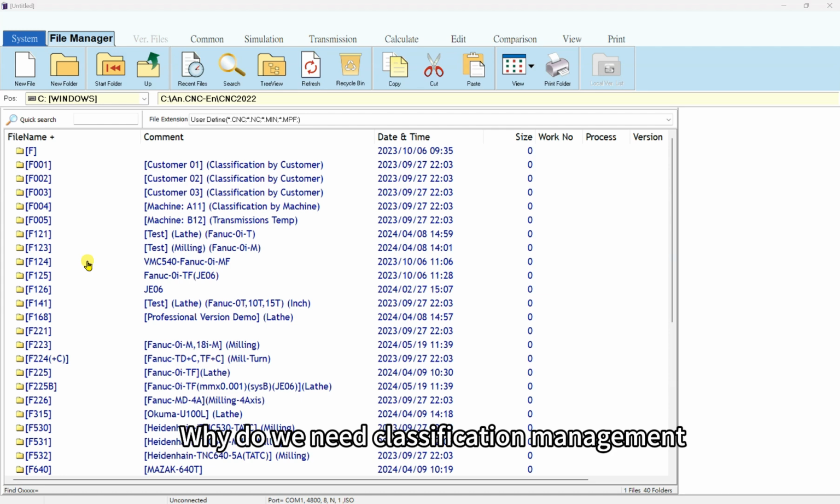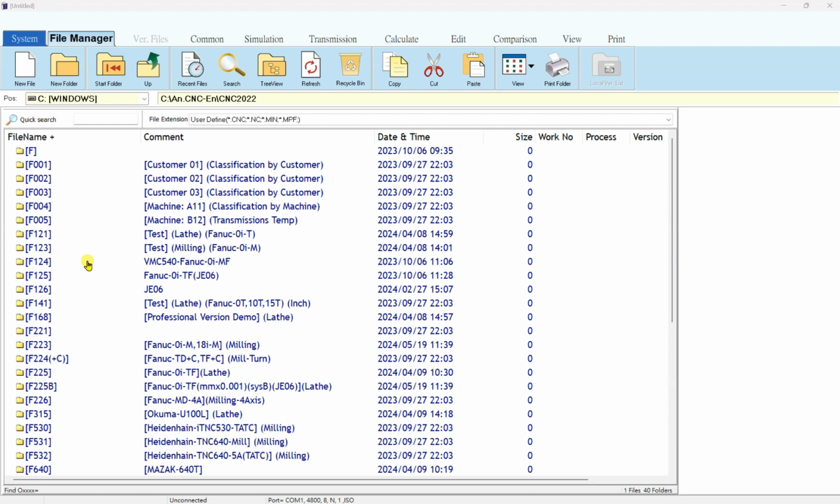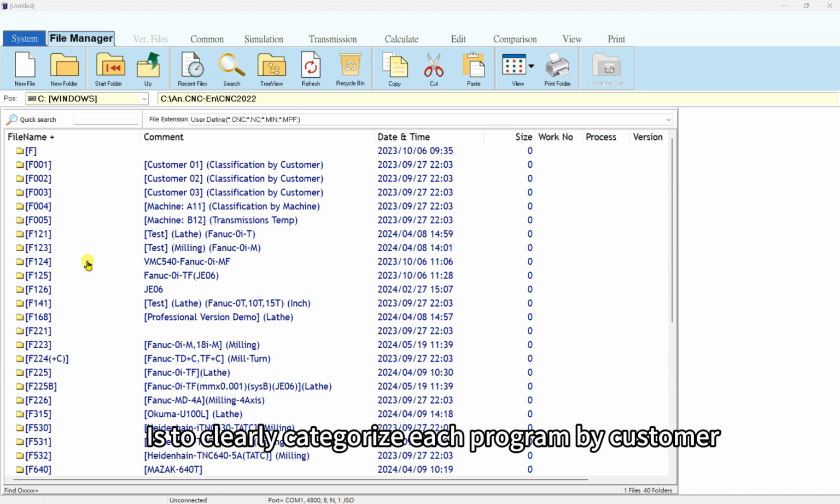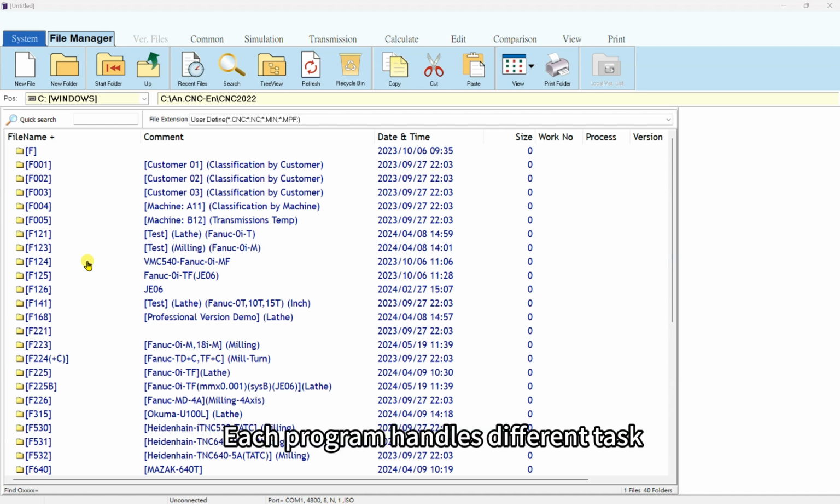Why do we need classification management? It's to clearly categorize each program by customer. Each program handles different tasks. Each customer has different pricing. So even for the same item, the program may differ. This is why we need classification.